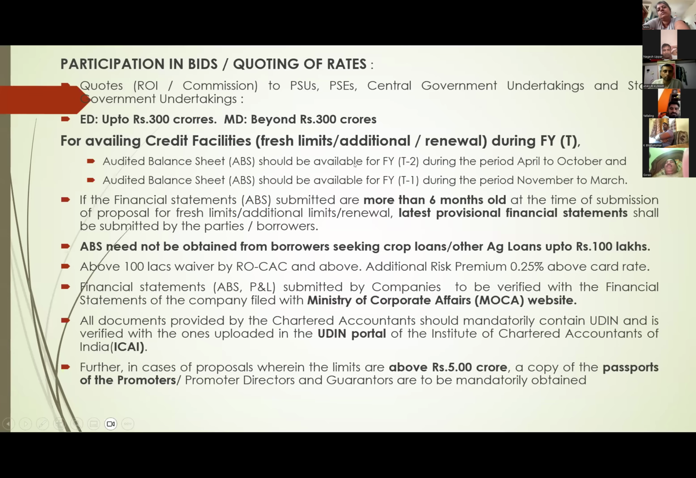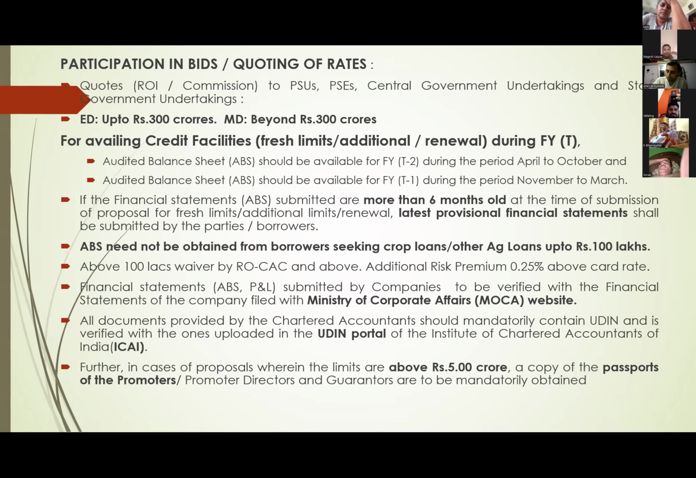Next, regarding submission of balance sheet, when they have to submit. Recently, about 2 years ago, this has come, and already it has come in exam also. For availing credit facilities, either fresh or additional or renewal, which balance sheet we have to take compulsorily? Suppose what is current financial year? 25-26. This is current financial year. This is T, we call. Current financial year is T, 25-26. Now party is coming and approaching us for finance.